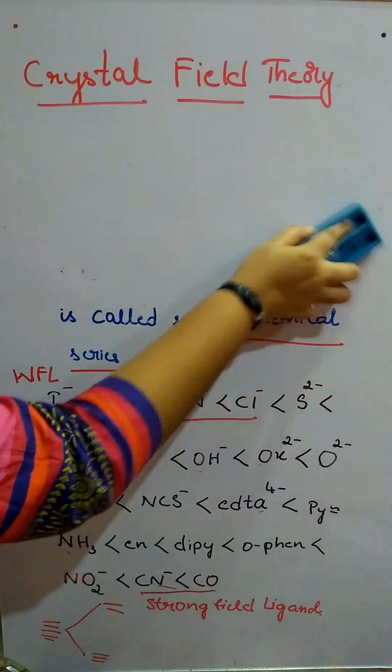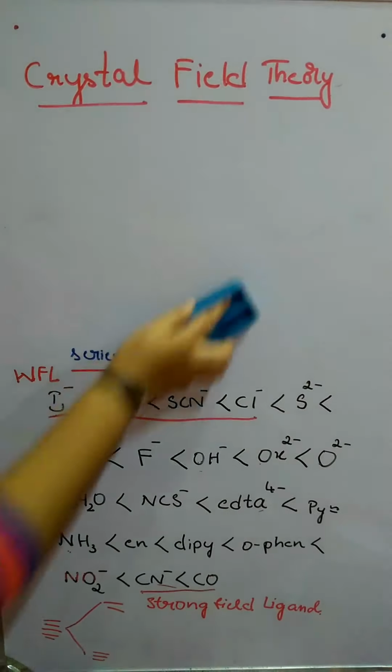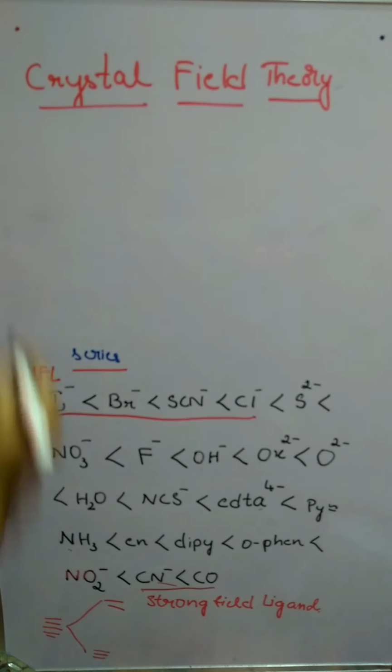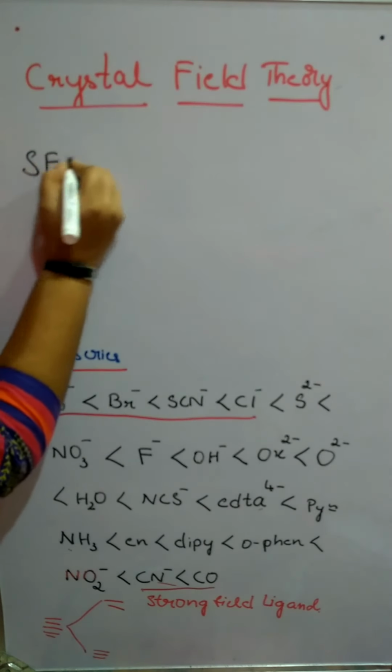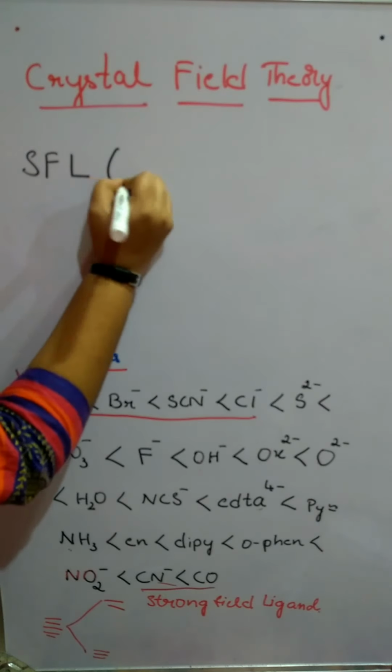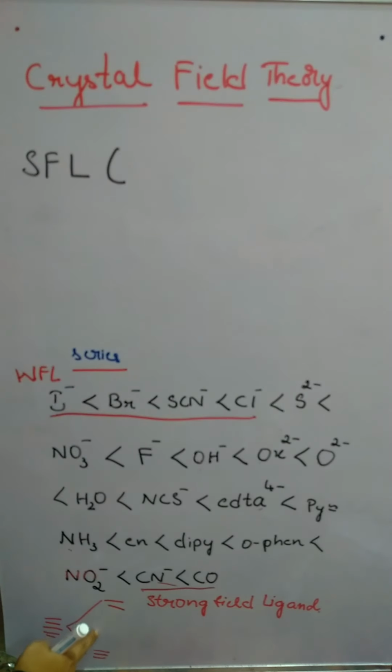So if it is a strong field ligand, then what happens? The crystal field stabilization energy is denoted by delta.